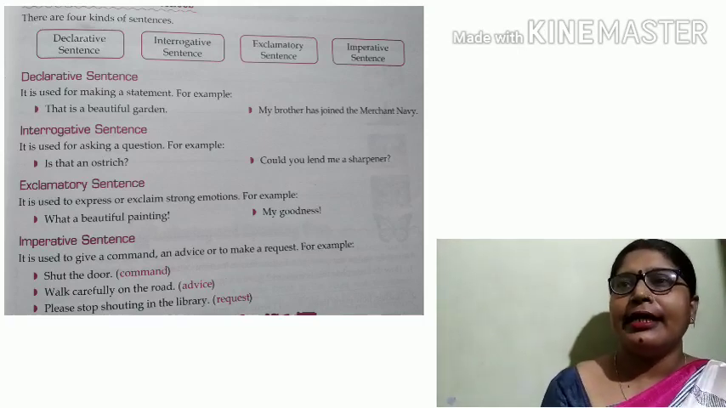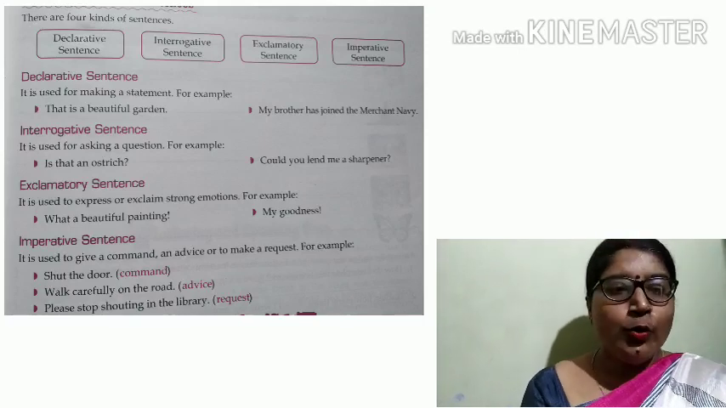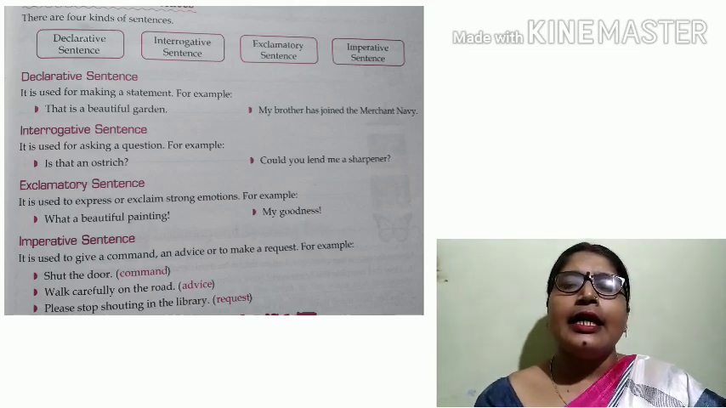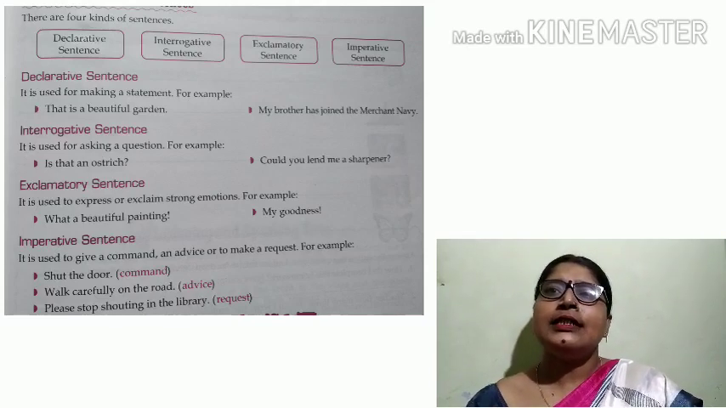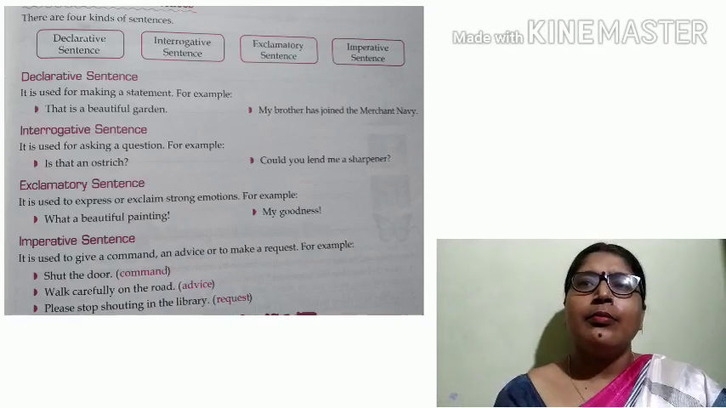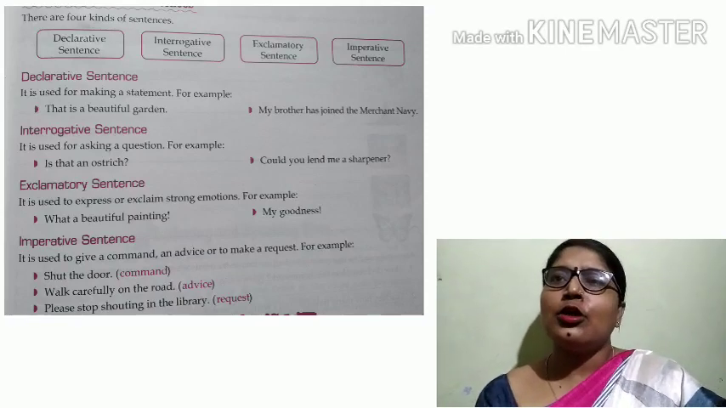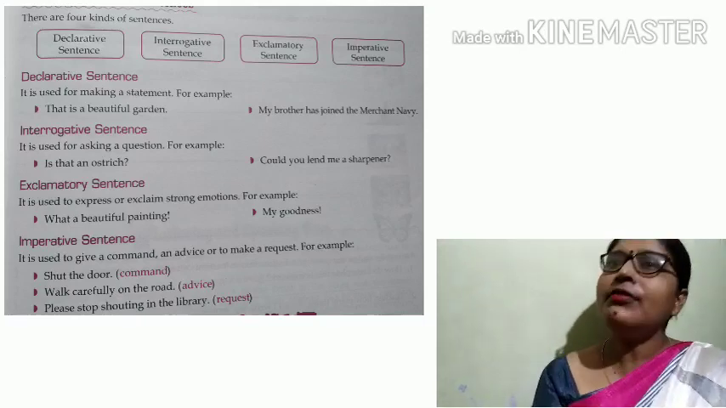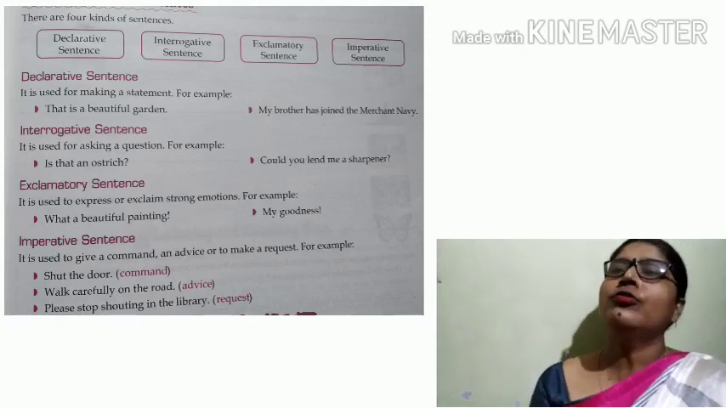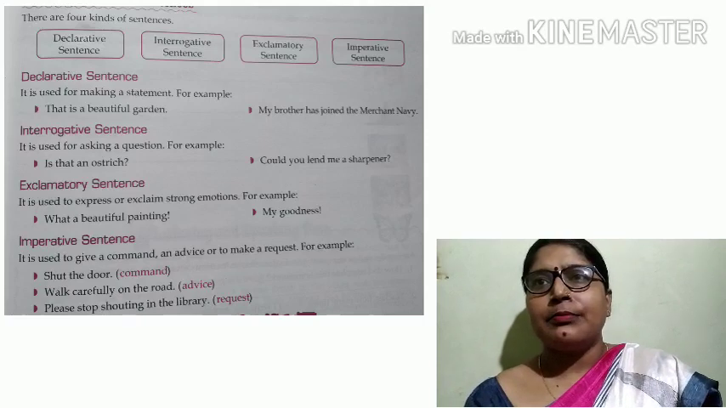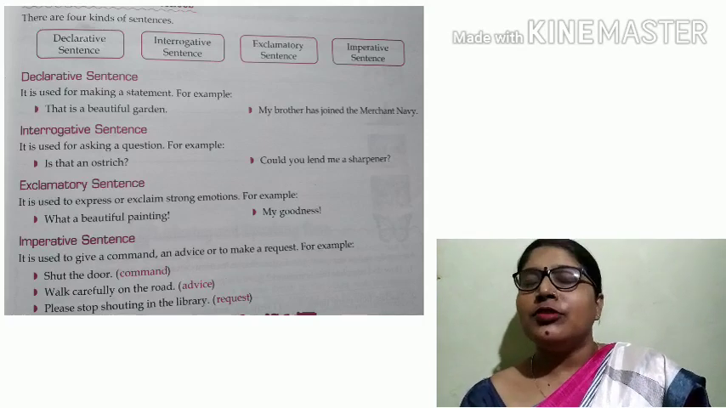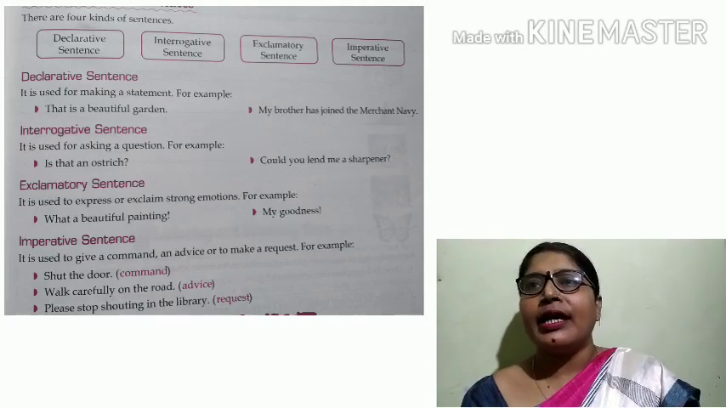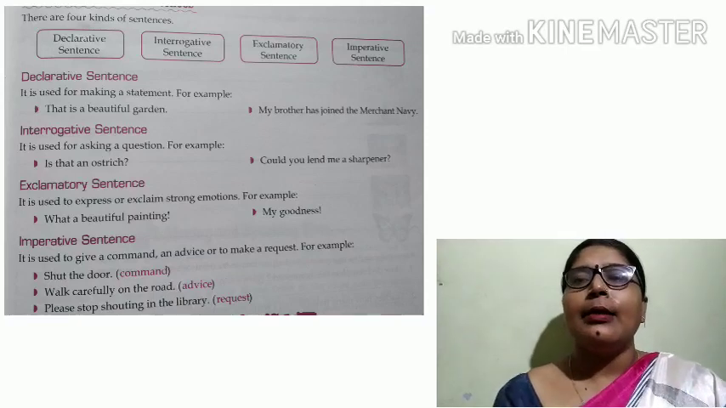Suppose you are telling, go there, do it. Here, you is understood because subject is the doer of the action. Here, who will do? Listener will do. The second person, you will do. So, you is the subject which is not used in imperative sentence.